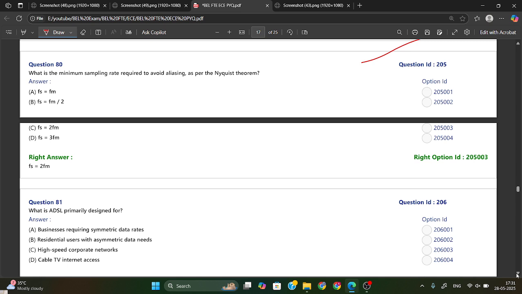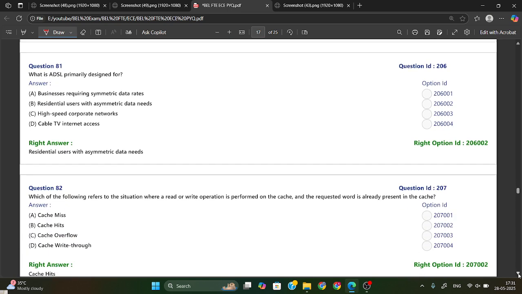What is the minimum sampling rate required for avoiding aliasing as per the Nyquist theorem? So the Nyquist rate, or sampling theorem, is that Fs should be greater than or equal to twice Fm. Fs is the sampling frequency, Fm is the maximum frequency or message frequency. So Fs is at least twice Fm. This is your answer.